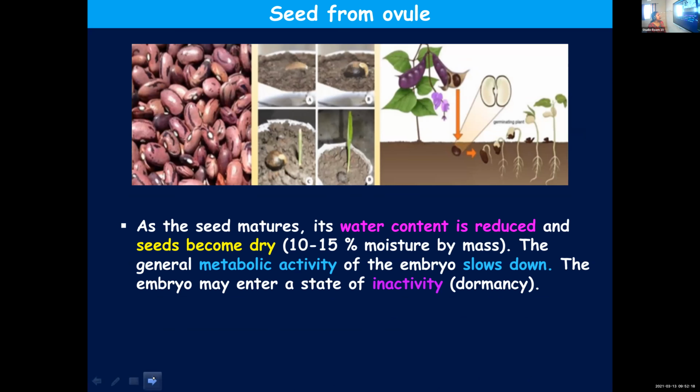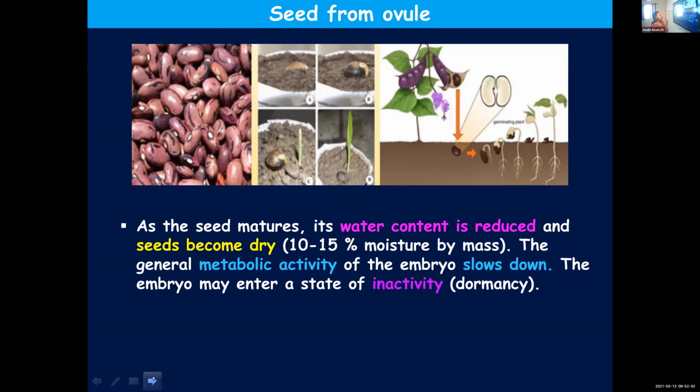As the seeds are getting matured, the water content will gradually decline. It keeps on getting reduced, and finally it becomes dry. So 10 to 15 percent moisture by mass is all that will remain.